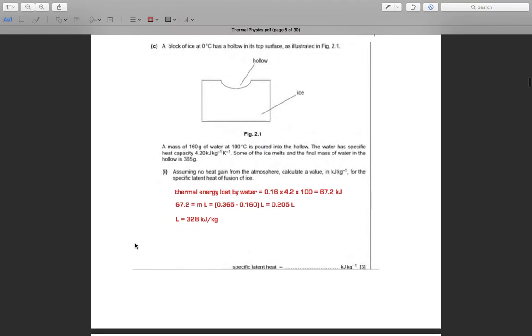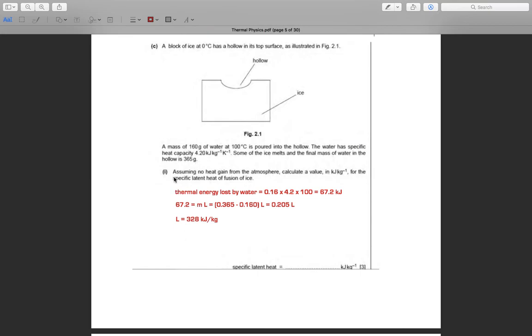Now the C question. A block of ice at 0 degrees Celsius has a hollow in its top surface as illustrated in figure 2.1. This is ice. 160 gram of water at 100 degrees Celsius is poured into the hollow. The water has specific heat capacity 4.2 kilojoule per kilogram Kelvin. Some of the ice melts, and the final mass of water in the hollow is 365 gram.